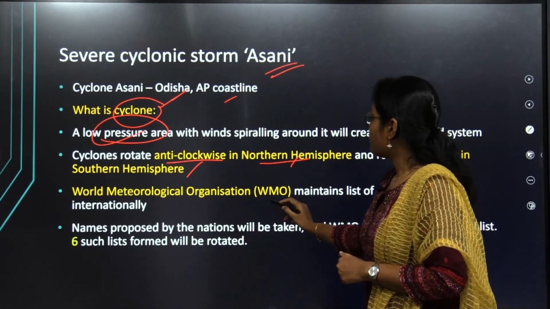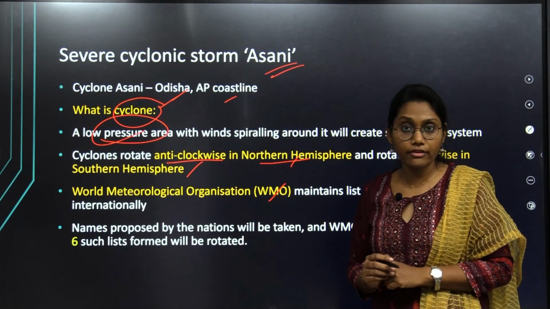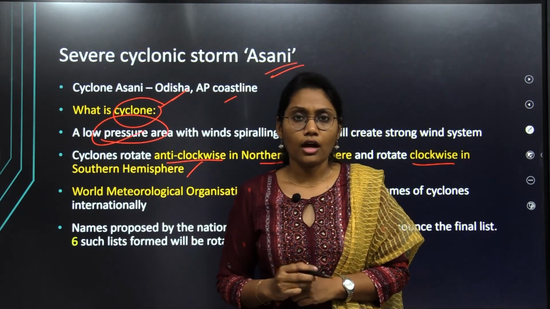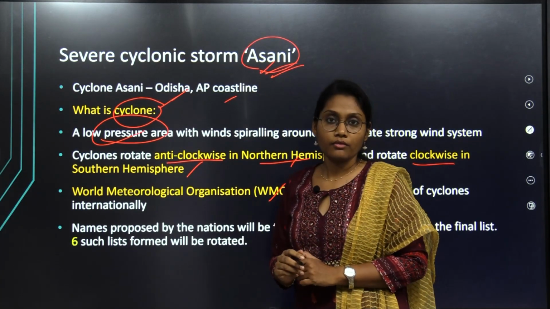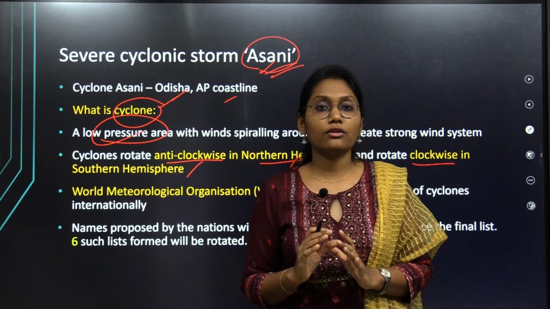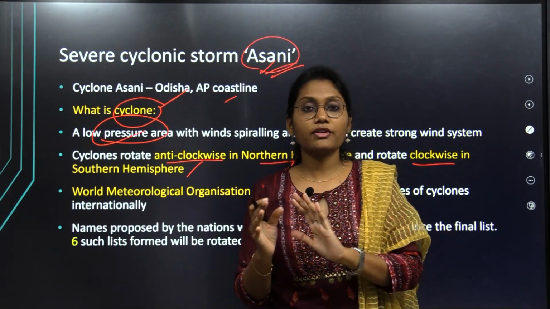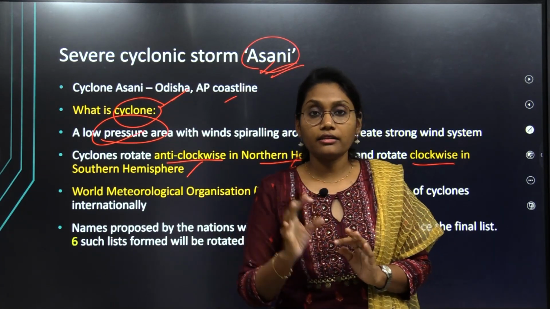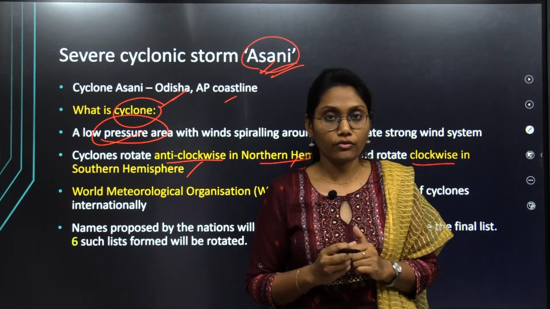Okay, and the World Meteorological Organization has the authority to decide the nomenclature. How was the word Asani given to this cyclone specifically? Have you ever thought about that? The naming of cyclones has a framework, a structure. The names will be proposed by all the nations, and these names will be compiled in a manner by the WMO.